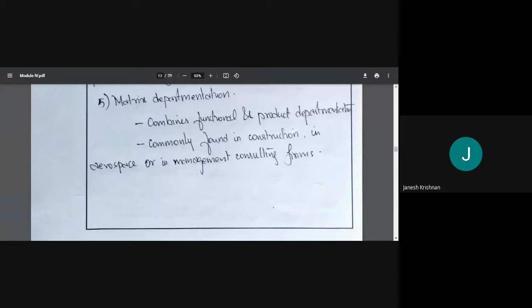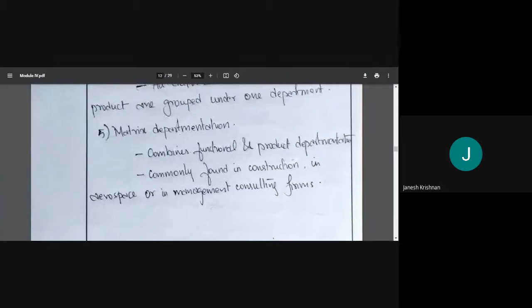You are designing a dam, then you are designing a building, then you are designing a stadium. The products are changing, but your function remains the same. So you are combining both functional and product departmentation. You can say it is based on function, as you are doing design, estimate, and construction. Also, you can say it's based on product, because at that time you are doing only the dam, then the next time the building, the third time the stadium. So that is departmentation.